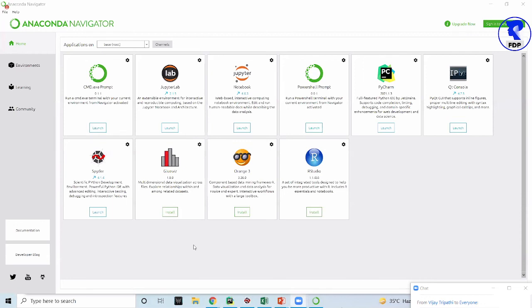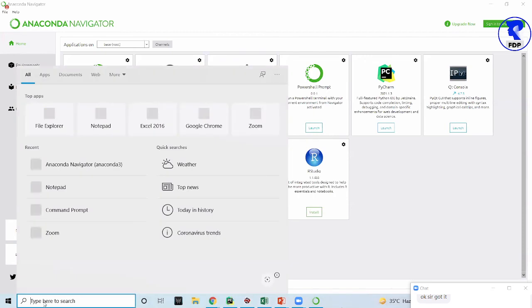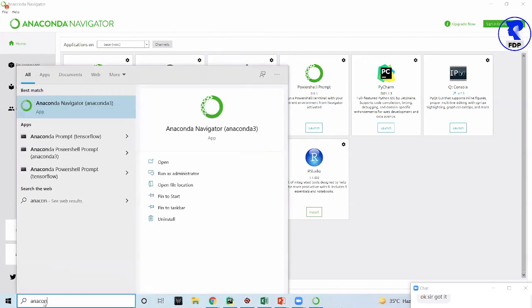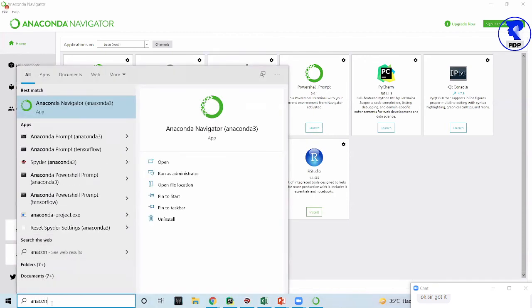That's all that is required to install it. So Kiran ma'am, if it is not showing Navigator, you have to search after installation. You have to type here and search for Anaconda. If you search in your programs, then you will get an option like Anaconda.